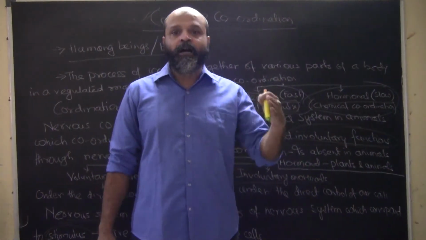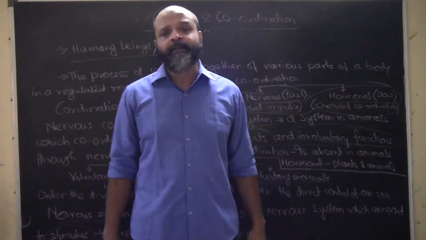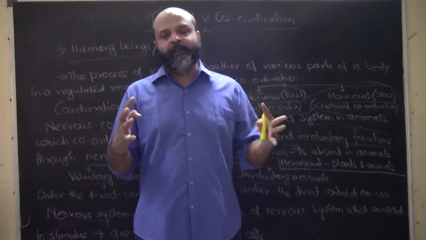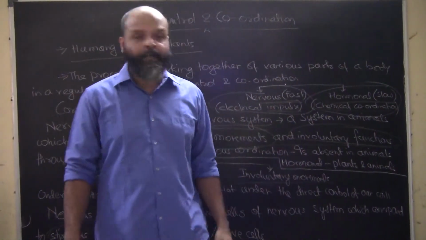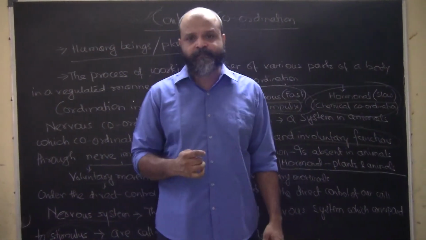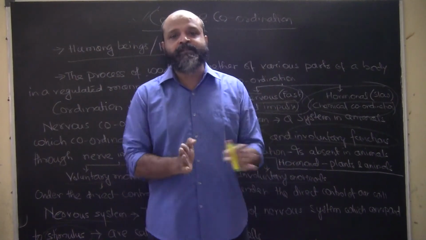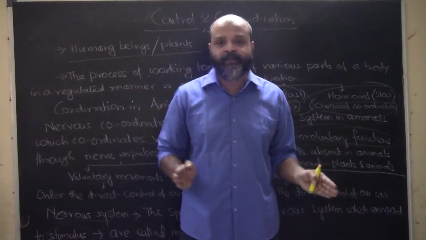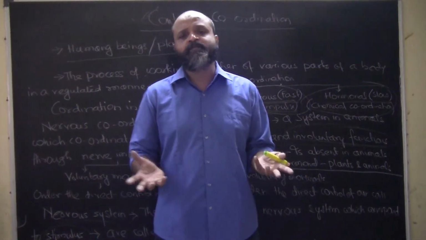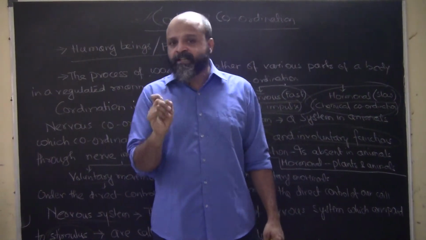So it's about how your brain functions, how your spinal cord functions, how your reflex actions happen, how your voluntary actions happen. So it is very much correlated to the crux of human life. I hope this chapter would be interesting, and I would try to make it as interesting as possible. However, you will have to go parallelly with me, otherwise you will miss out, because there are a lot of terms that we need to understand, how electrical impulses are generated and how the nerve cells work, how hormonal changes happen.